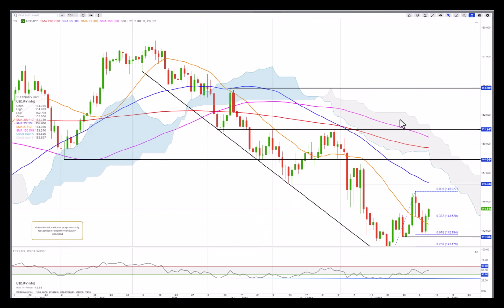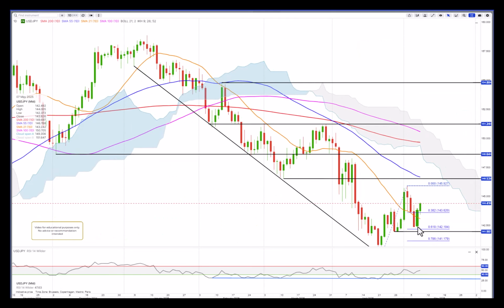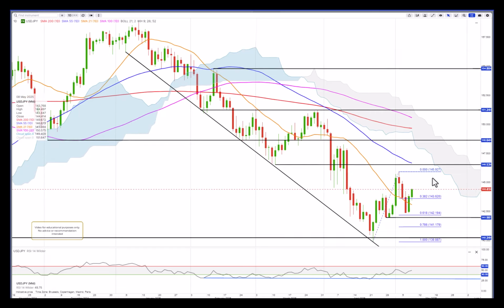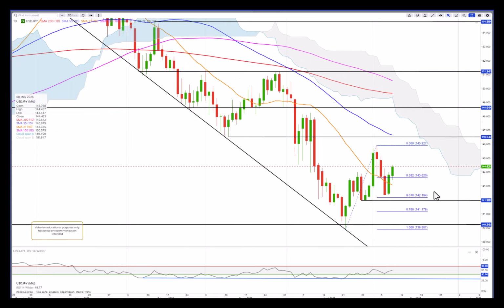Dollar yen keeps bouncing after bouncing yesterday just off the 61.8 retracement. Let me just zoom in a little bit there. And could keep bouncing further. However, still negative sentiment on the RSI. So if it takes out 141.98, just around 142, we could see a push towards 140.25 again.